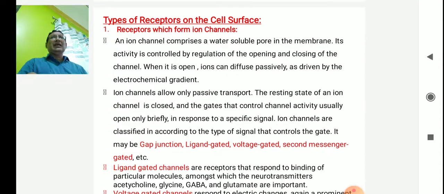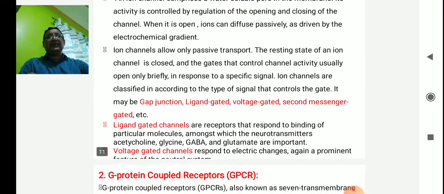Ligand gated channels are receptors that respond to the binding of particular molecules, among them the neurotransmitters acetylcholine, glycine, gamma aminobutyric acid and glutamic acid. Voltage gated channels respond to electrical changes, again prominent features of our nervous system. Second messenger gated channels provide yet another means of signal transduction, in receptors with ion channels.